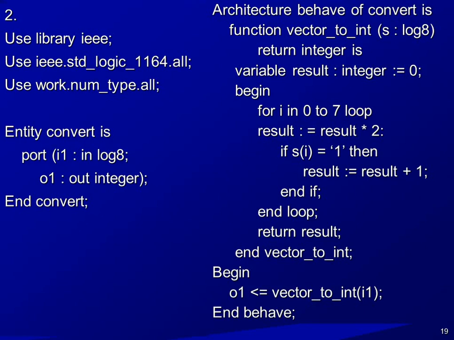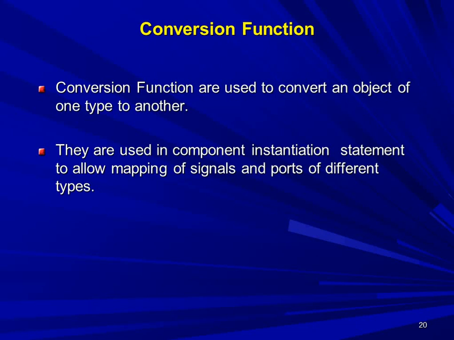Begin. And finally O1 is the output. Output is assigned vector to integer of I1. That means we are again assigning the vector to integer function's return value by passing I1. End of the behavior. This is about a function which simply converts your vector value to the integer value, and the logic is explained